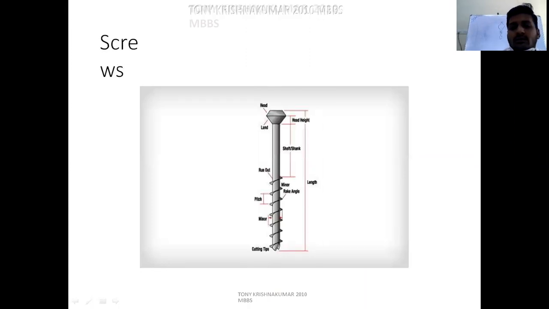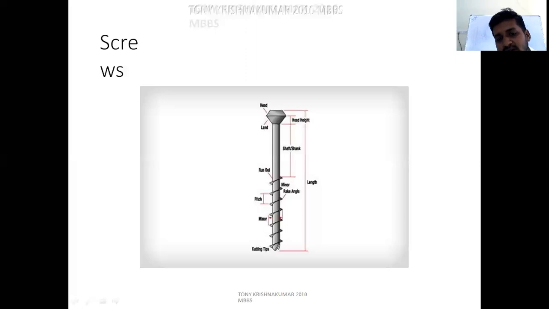This is the head of the screw, and below that is the land or countersink, which will be fitted into the hole of the plate. And this is the shaft length, and this is the thread length. Total head, shaft and thread length, we will call it the length of the screw.